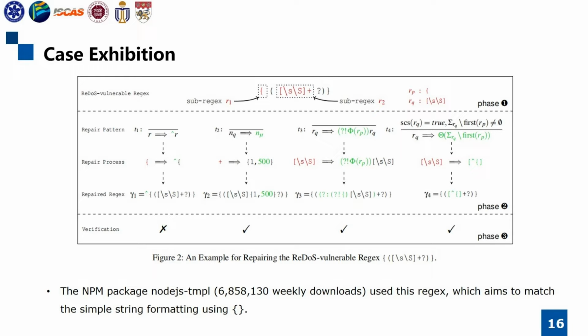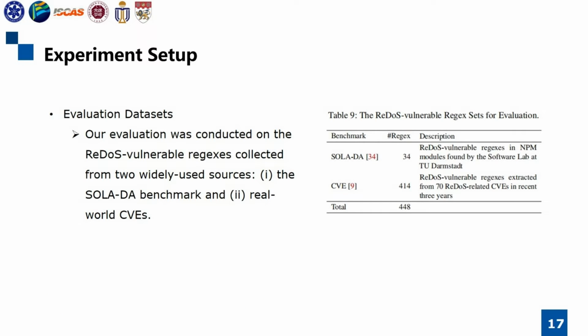In phase 2, the repair used four repair patterns to fix the vulnerability. And then the verifier checked whether the repaired regexes are successful. As demonstrated in phase 3, except for the first one, others are successful. We randomly selected the fourth regex to report to the maintainers, and the maintainers confirmed it and released Node.js TMPL 1.0.5 with the fix.